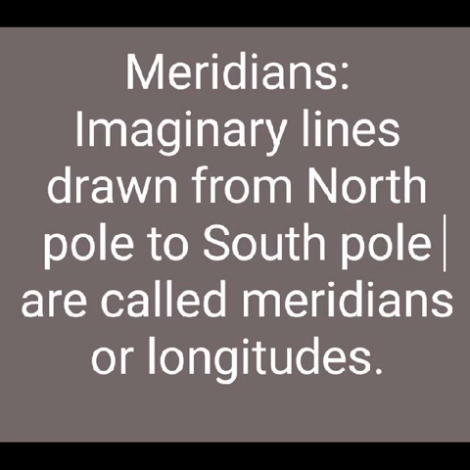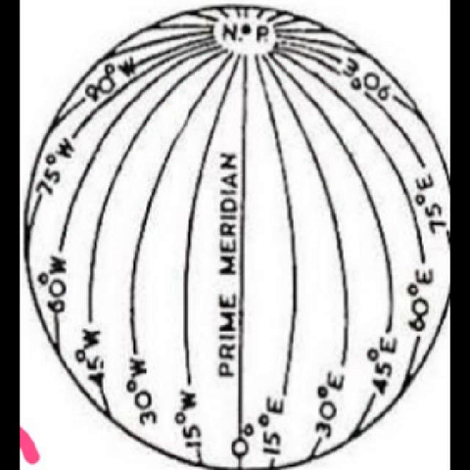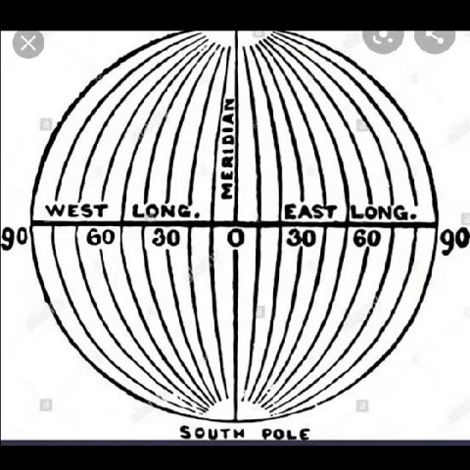Next heading is meridian. What is a meridian? Imaginary lines drawn from the North Pole to the South Pole are called meridians. They are also known as longitudes. Important features of the meridians. All the meridians are the same length. The distance between any two meridians decreases as we move away from the equator towards the poles. Meridians cut the parallels at 90 degree right angles. Meridians are used to measure distance from east to west.